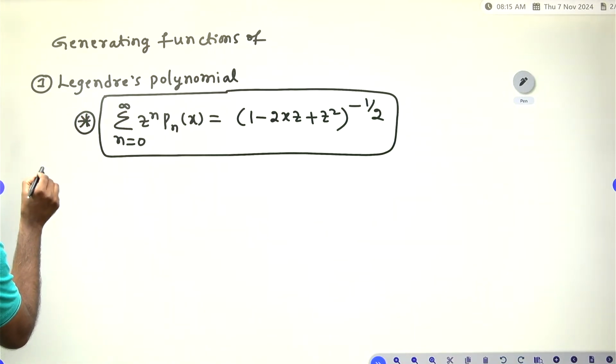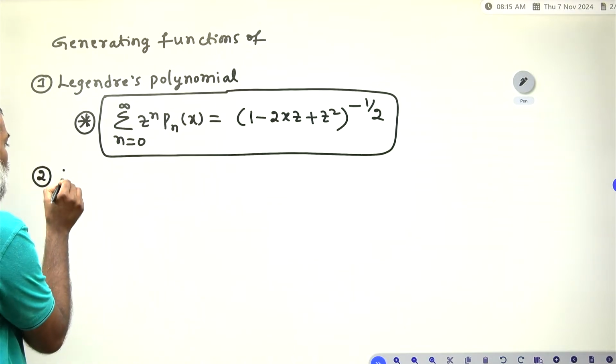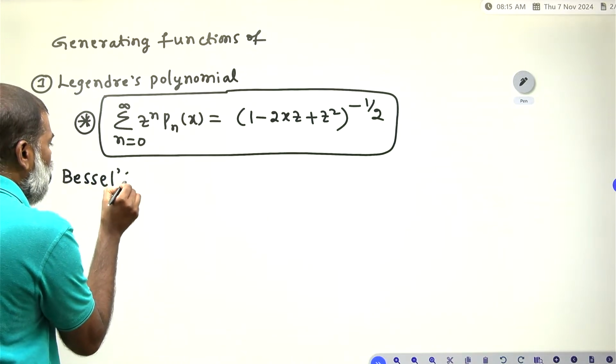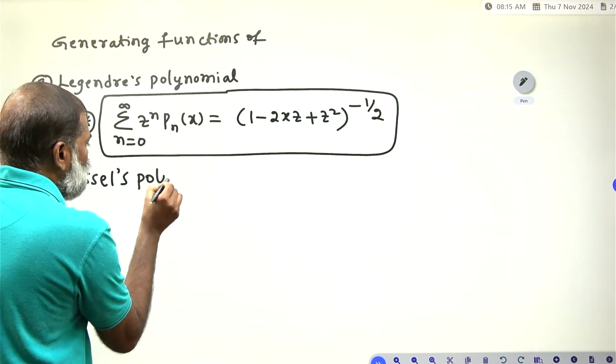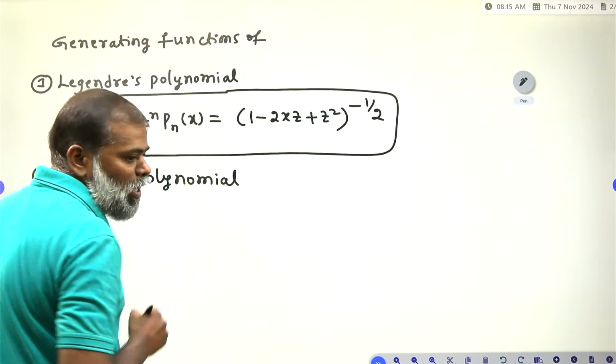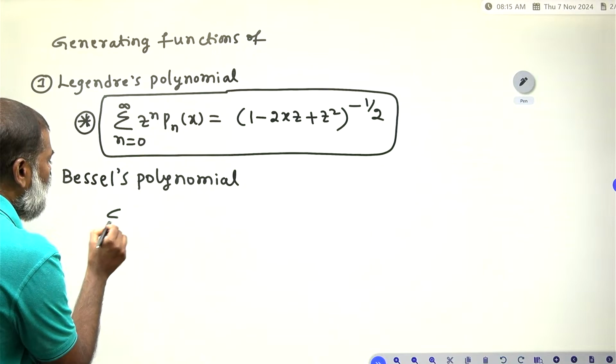The second one you have to see. What is the second polynomial? Bessel polynomial. Yesterday I took this one. What is the generating function of a Bessel polynomial?